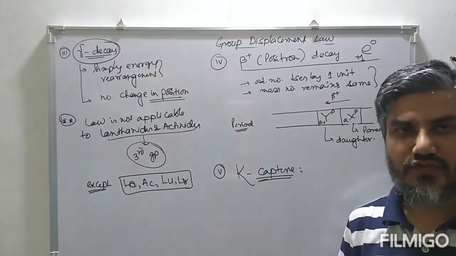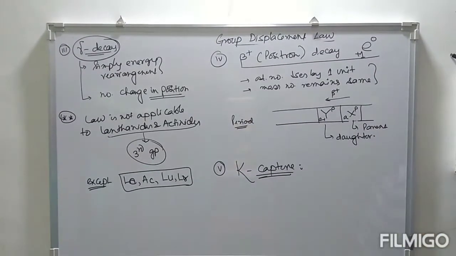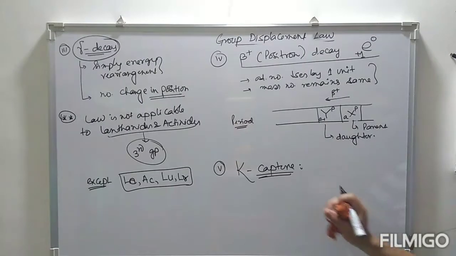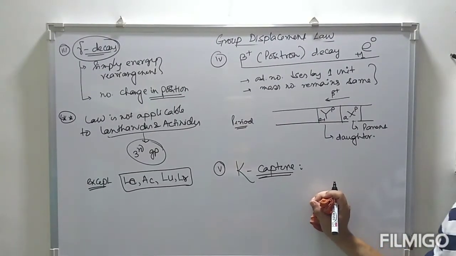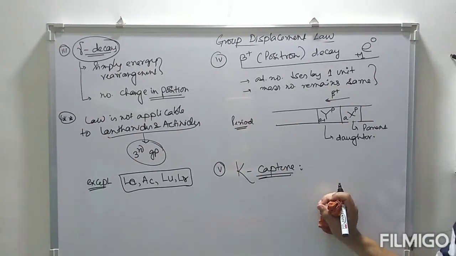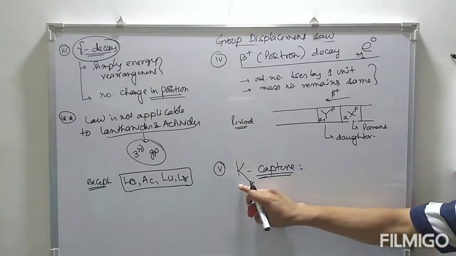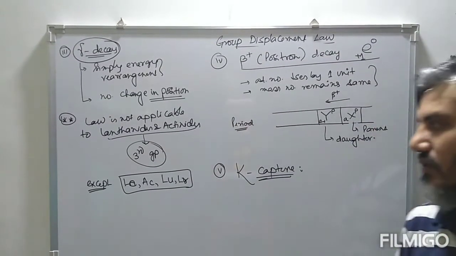So when this nuclei absorbs an electron from the K shell, there is a deficiency of one electron in the K shell. So to overcome this, some electron from a higher excited level fills the vacuum created by this electron captured by the nucleus. So the electron is coming from a higher level to the lower level.